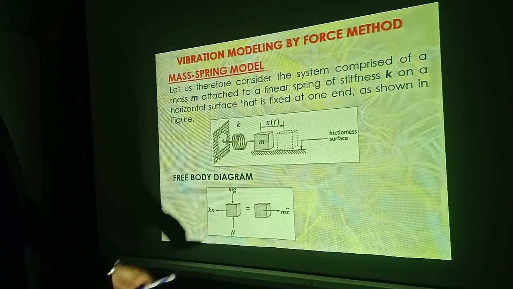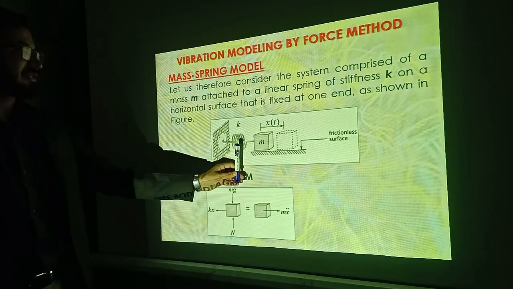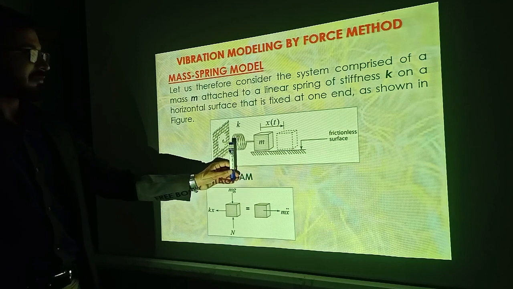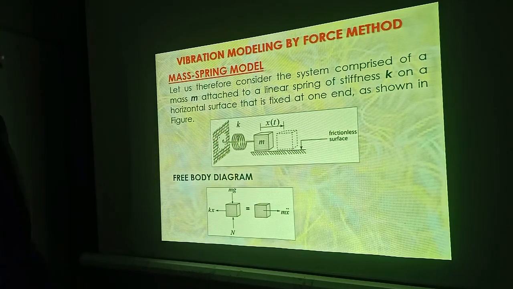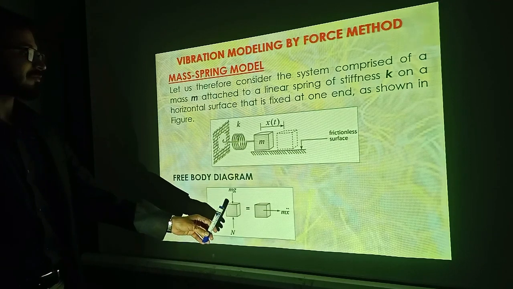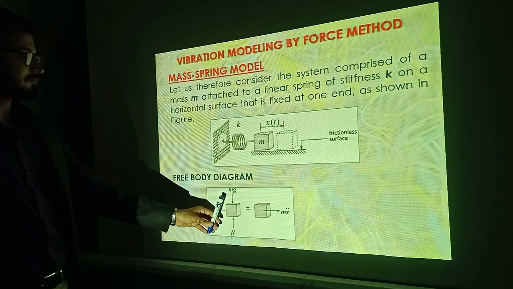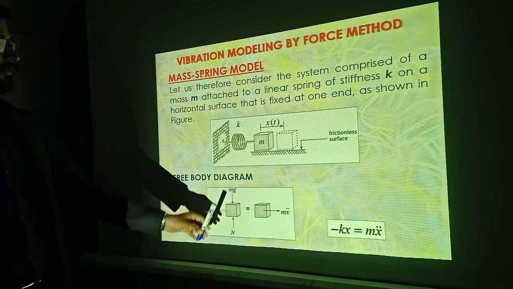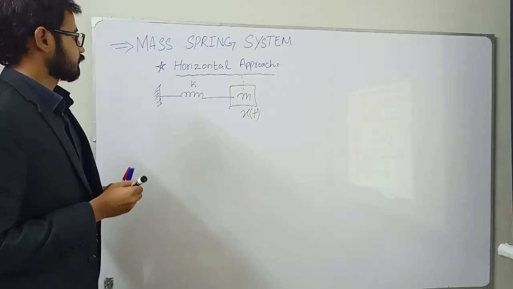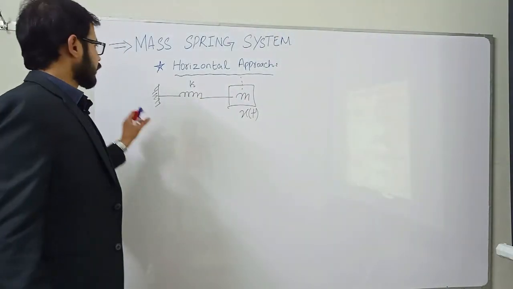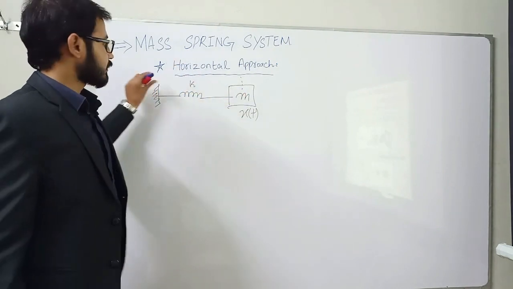So in the static case, when this block is static, there will be no deflection. And in the dynamic case, when there is the application of external force, we will solve it with the help of a free body diagram. We will derive it on the board. So please consider this horizontal approach for the mass spring system.